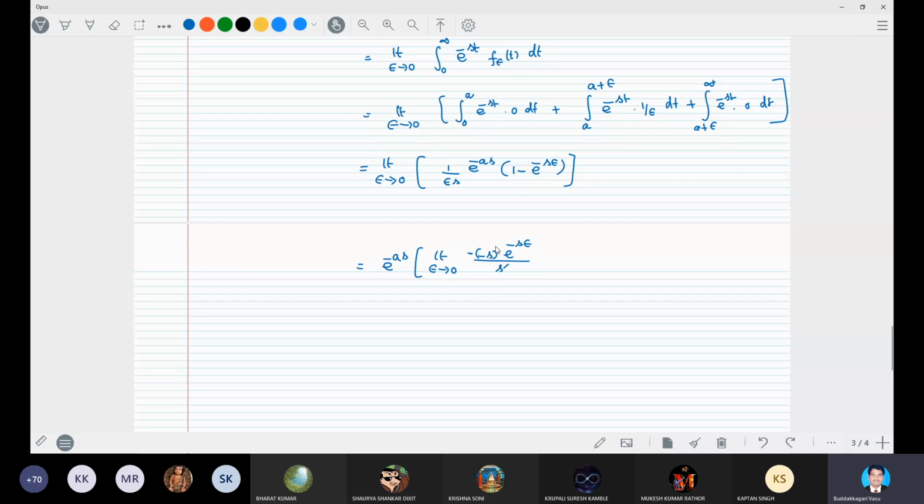So s gets cancelled, total becomes 1. Is equal to e power minus as, right? So hence the Laplace transform of the Dirac delta function delta t minus a is equal to e power minus as, right?